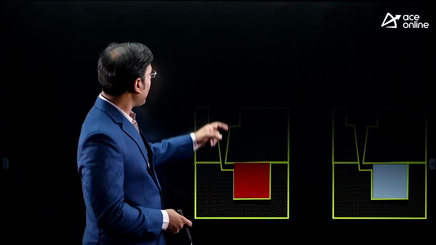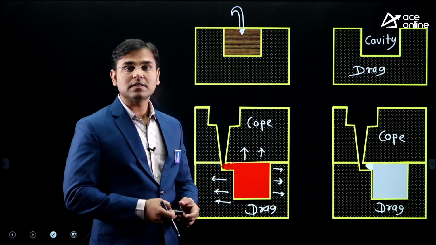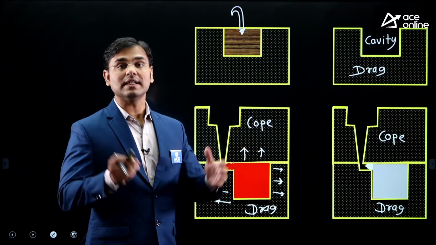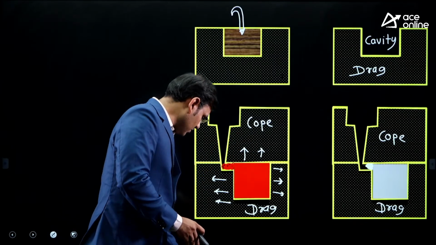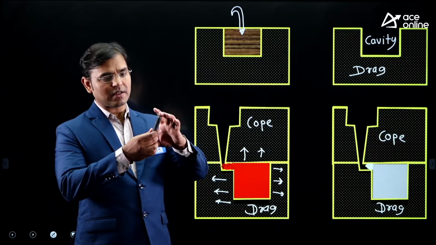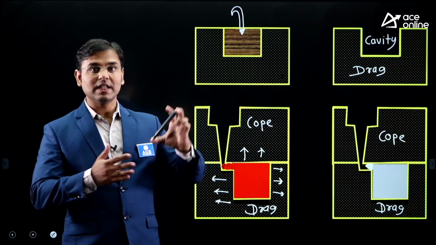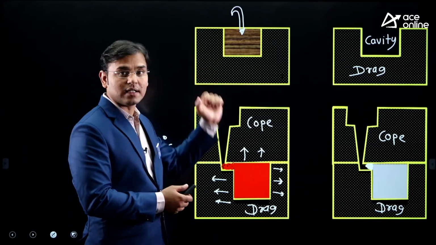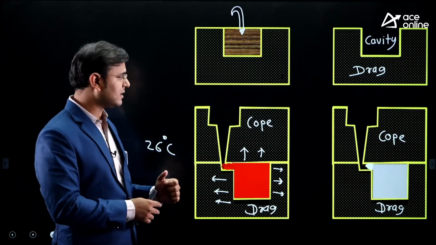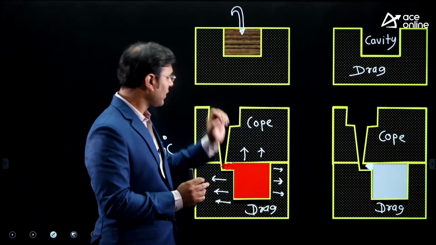Now observe it carefully. Initially, the pattern dimension, how many? This is the cubical pattern, it has 6 faces. Each face's dimension, just consider it is 12 centimeter. What is that distance? 12 centimeter. This pen's length is also approximately 12 centimeter. Then each side of that cube is 12 centimeter. For the pattern, what will be the cavity size? The same will be the cavity size, that is only 12 centimeter.